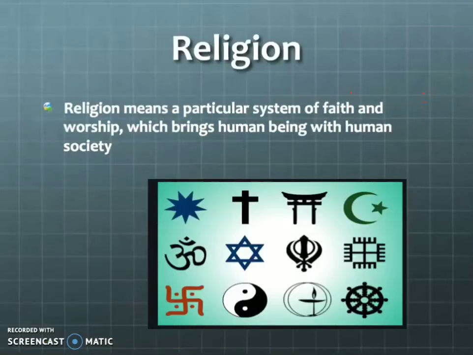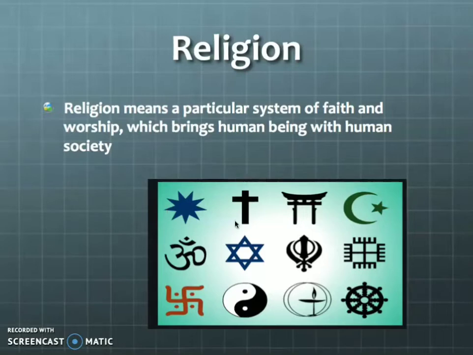And next we are going to see religions. Religion means a particular system of faith and worship which binds human beings with human society. So religion makes people be in a group. Christians are in one group and Hindus are in another group. We know that we have many religions and Indian people follow many religions. India is called a religious country.